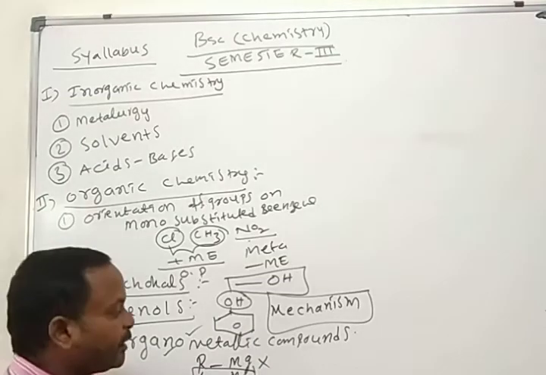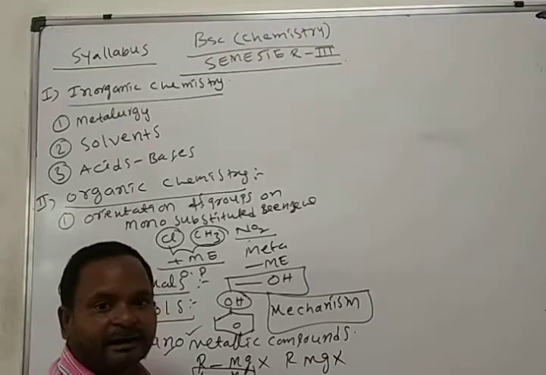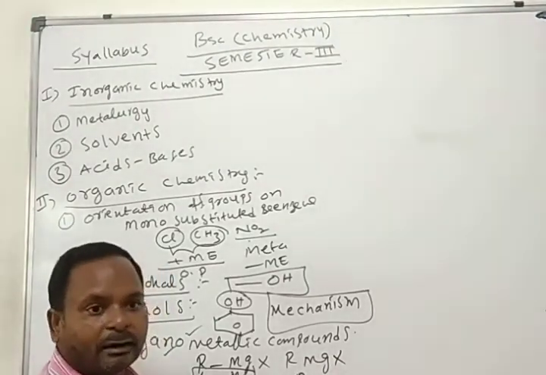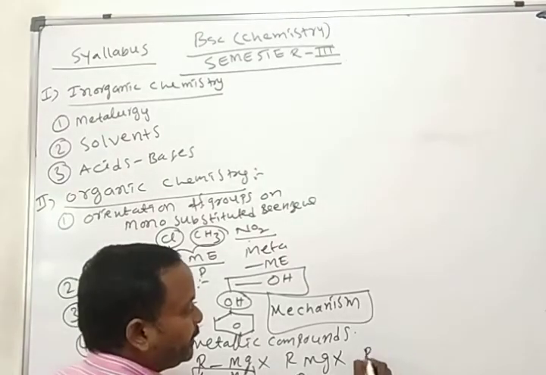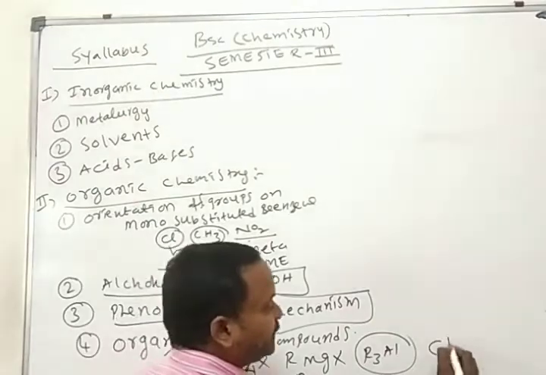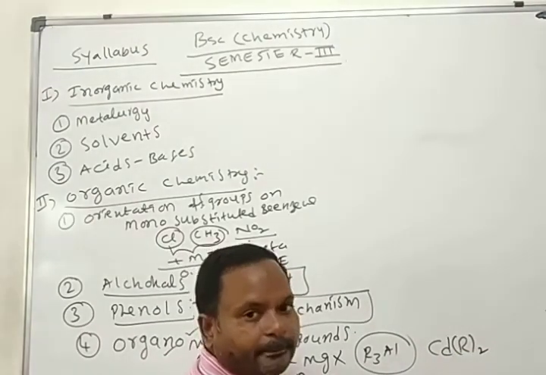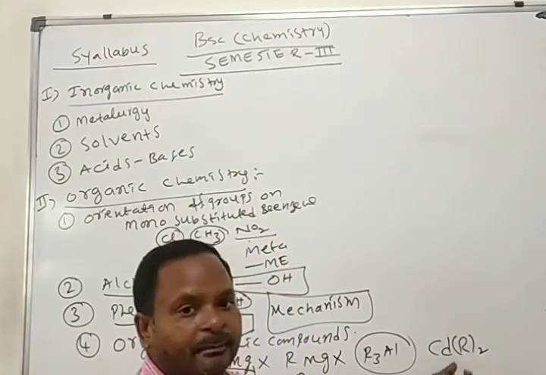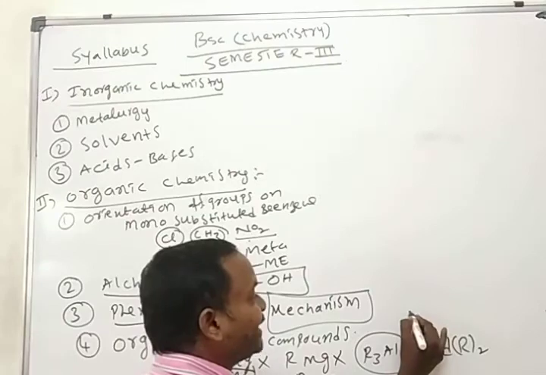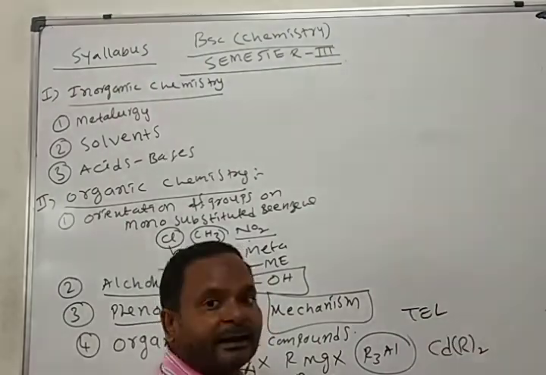So many organometallic compounds are there. Okay, alkyl magnesium halide, this is the magnesium organometallic compound. RLi, this is the lithium organometallic compound. Here R3Al, aluminium organometallic compound. Or CdR2, dimethyl cadmium, tetramethyl lead, tetraethyl lead. Already we know about the tetraethyl lead.